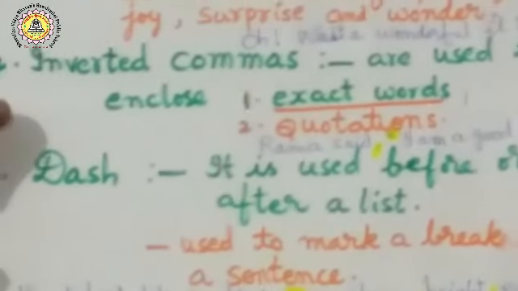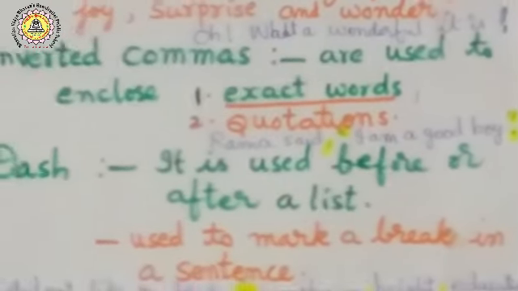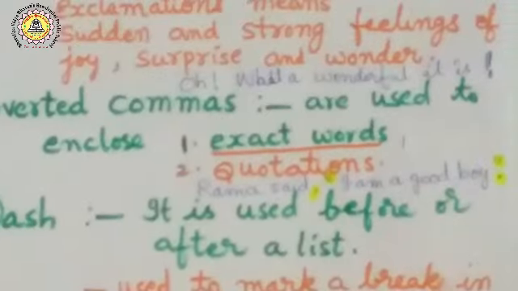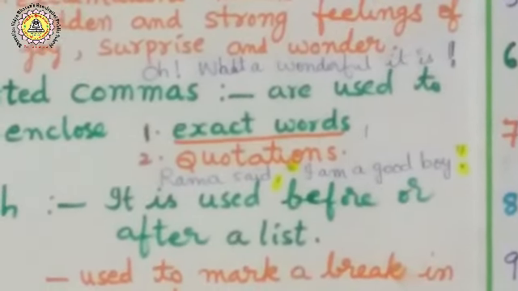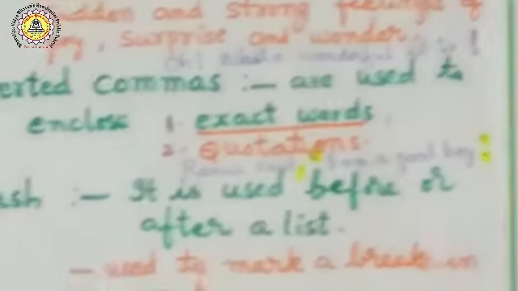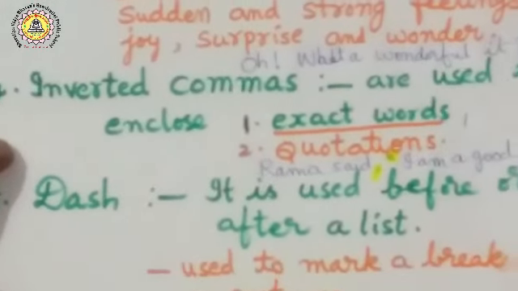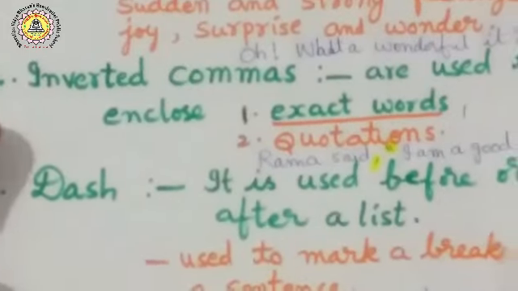Next, inverted commas. Inverted commas, you know very well. See, Rama said, "I am a good boy." Who said? Rama said. What did he say? I am a good boy. That is the exact words from the speaker, so what he said goes in inverted commas. You have to use inverted commas at the beginning and the ending of what was said. Yes.